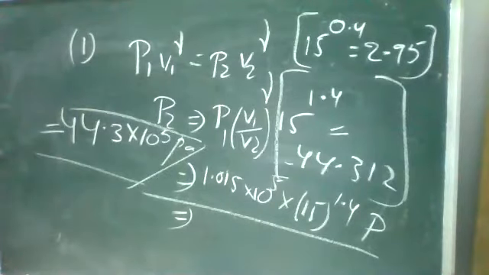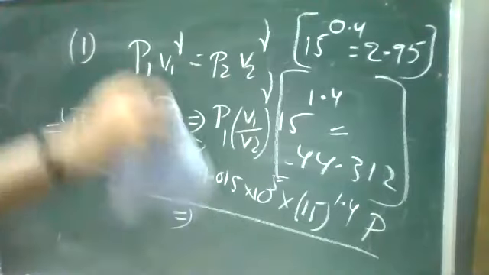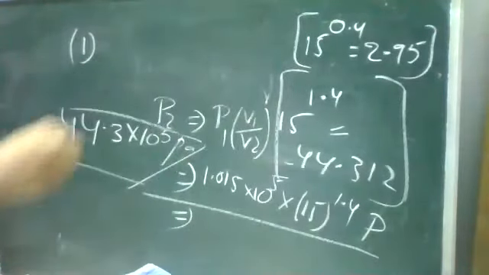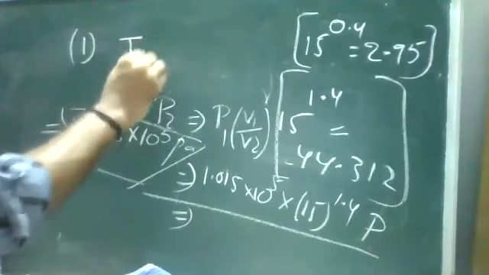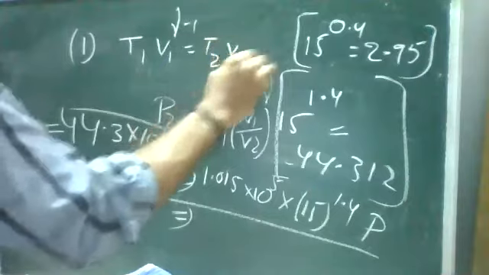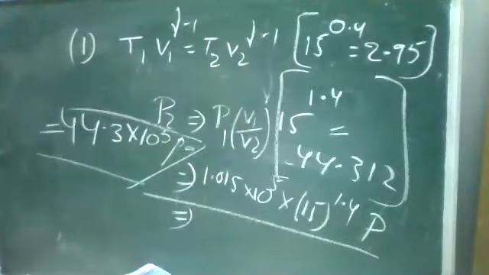Now we need to find the temperature T2. They have already given T1 in Kelvin itself, so no need to change. For the formula for temperature and volume, the formula is T1 V1 power gamma minus 1 is equal to T2 V2 power gamma minus 1. From this relation, we are going to find the temperature T2, right?